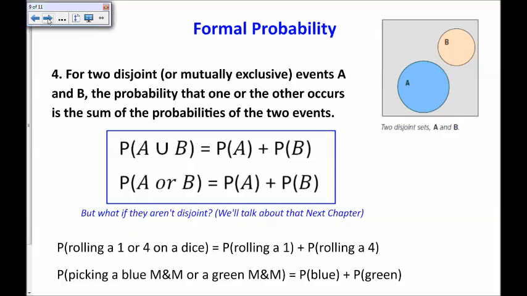What if the events aren't disjoint? We'll talk about that in the next chapter. There's a general addition formula that we deal with in that case, which actually is a more common case.